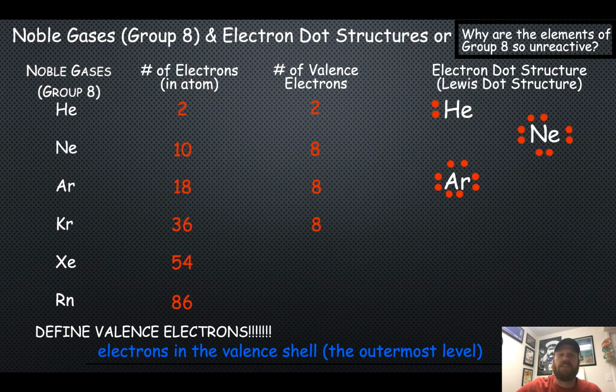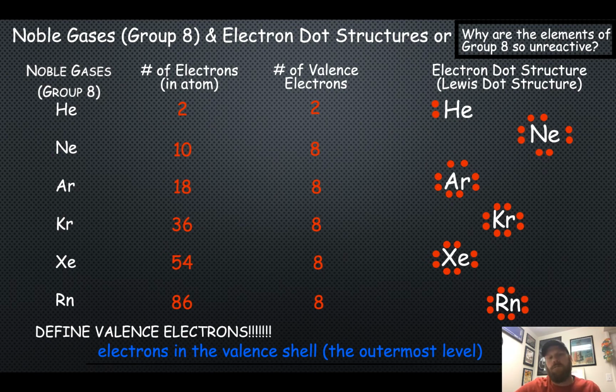Krypton has 8 valence electrons because it's a noble gas. The electron dot structure will be the symbol, Kr, surrounded by 8 dots, a pair on each side of the symbol. Xenon is a noble gas. Xenon has 8 valence electrons. Xe, surrounded by 8 dots, 2 on each side, is the electron dot structure. Radon has 8 valence electrons. The electron dot structure would be Rn, surrounded by 8 dots, 2 on each side.